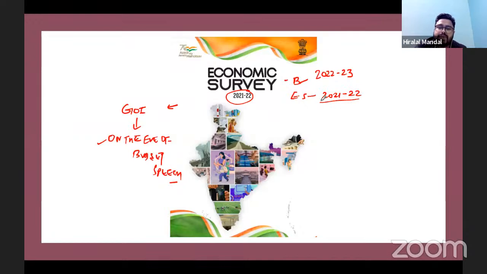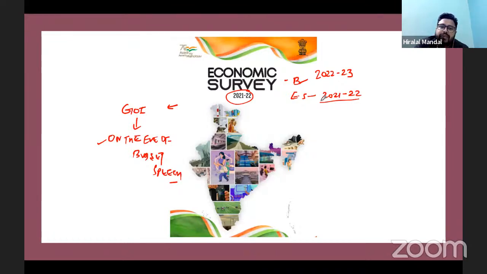So it is a summary of the last year's progress, what kind of progress we have achieved in the economy in the last 1 year. That is what is reflected in the economic survey. Along with this, it also identifies some of the broader policies of the government.